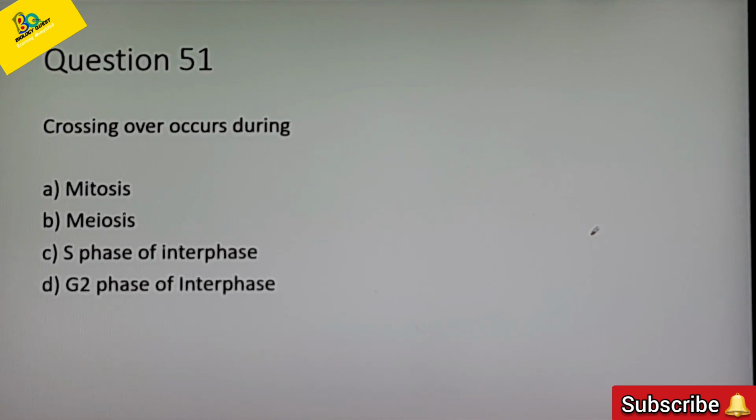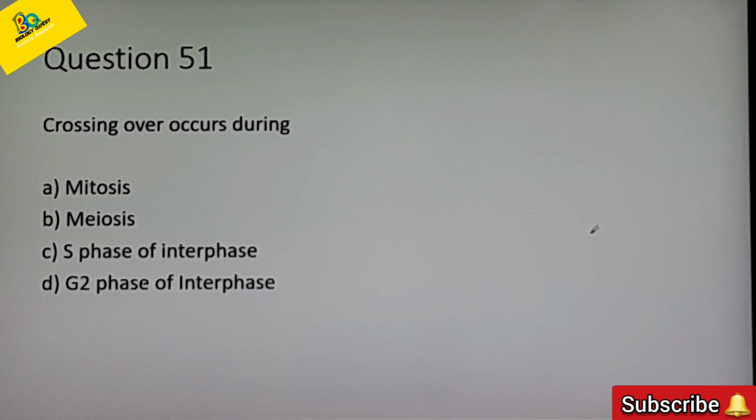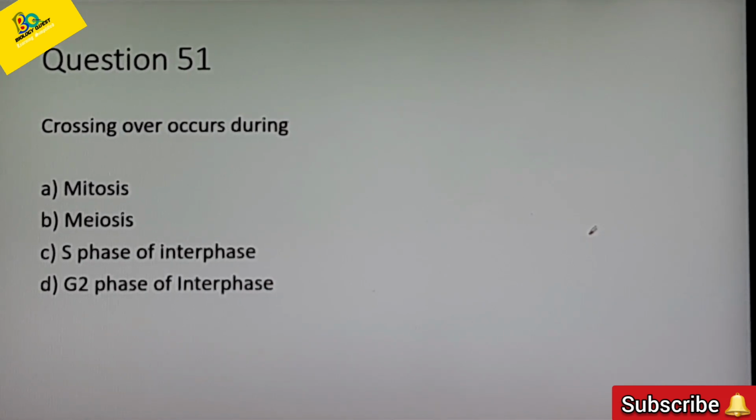Crossing over occurs during. Options are mitosis, meiosis, S phase of interphase, G2 phase of interphase. Which is the correct answer? We know crossing over is the exchange of genetic material taking place between the non-sister chromatids of the homologous chromosomes, and crossing over is a phenomenon that is taking place during meiosis. So the correct answer is option B, meiosis.